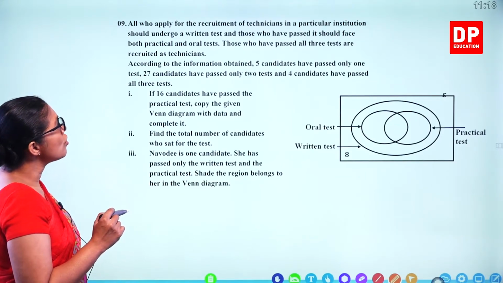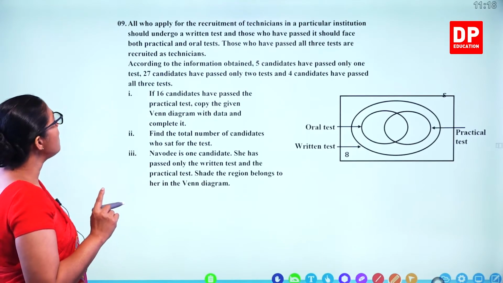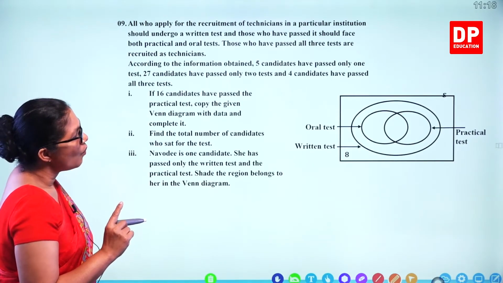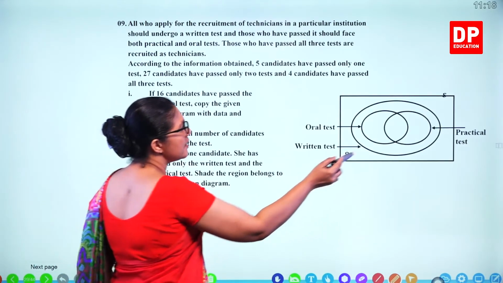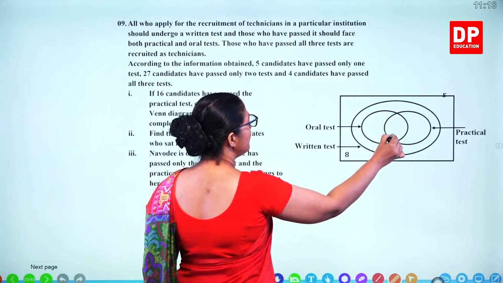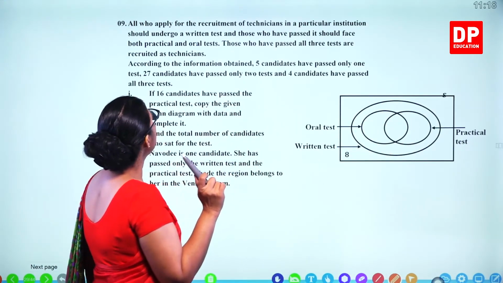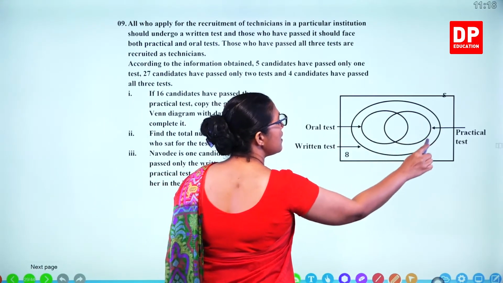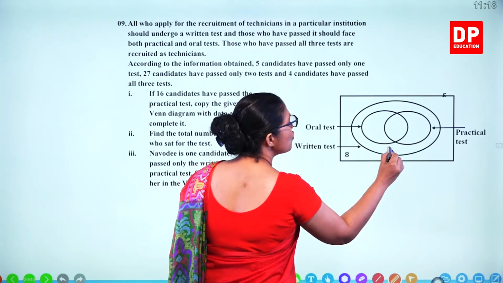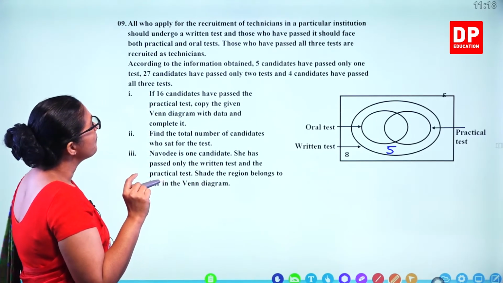According to the information obtained, 5 candidates have passed only 1 test. Only 1 test. So look carefully. This is the practical test. This is oral. And the other one is written. Only 5 means this should be in this region. So 5 should be there. Only 1 exam they have passed.